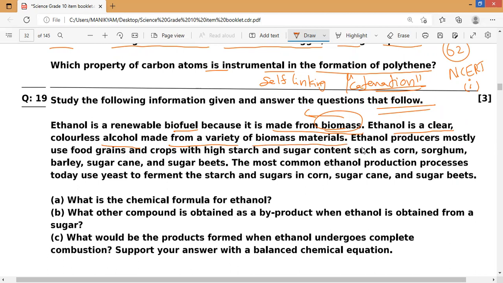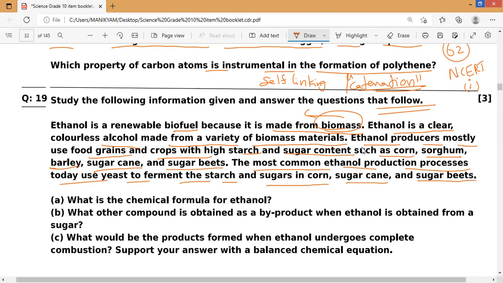Ethanol producers mostly use food grains and crops with high starch and sugar content, such as corn, sorghum, barley, sugar cane, and sugar beets. The most common ethanol production process today uses yeast to ferment the starch and sugars of corn, sugar cane and sugar beets.